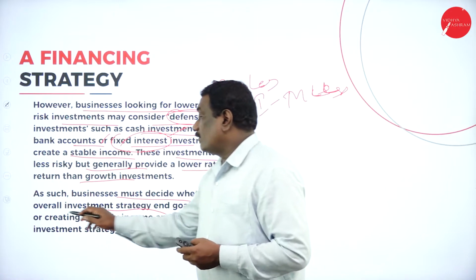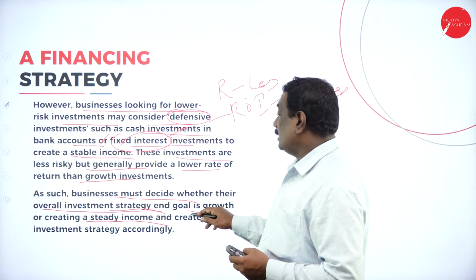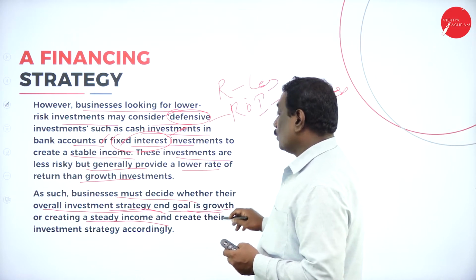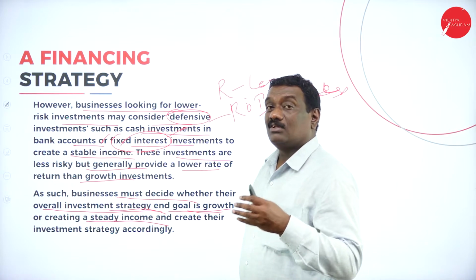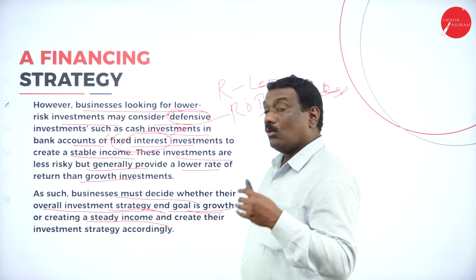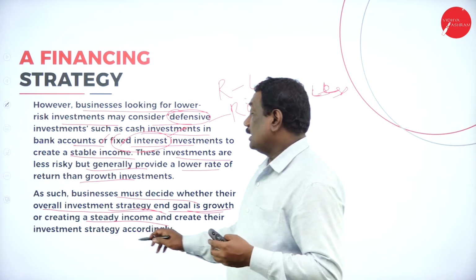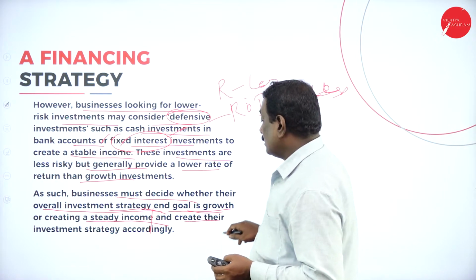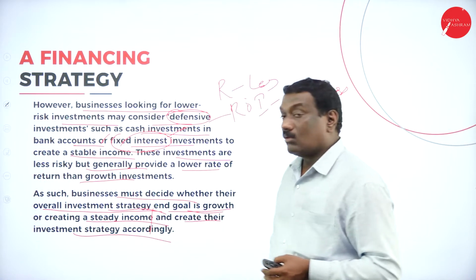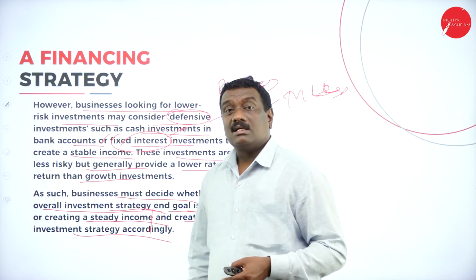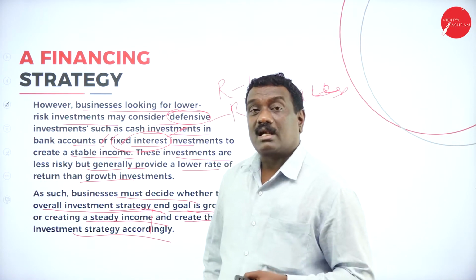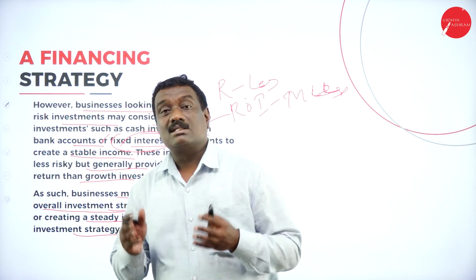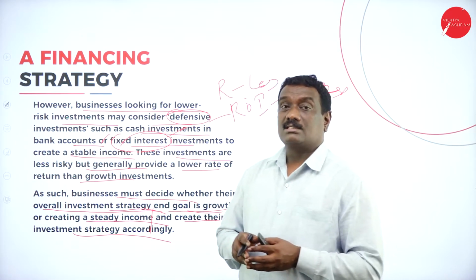Whether the end goal of that particular investment should be growth, or it should create a steady income, and create their investment strategy accordingly. Likewise, they need to make a decision or strategy related to finance.